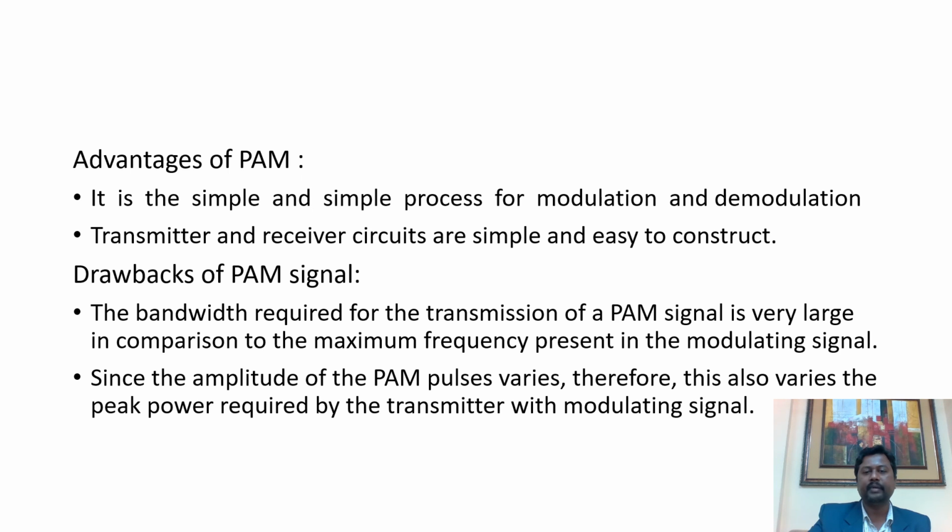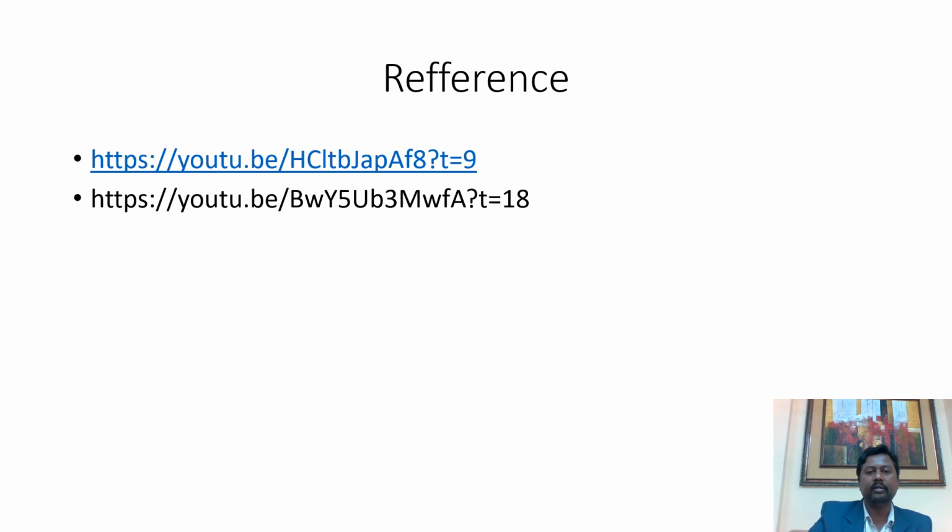Since the amplitude of the PAM pulses varies, this also varies the power required by the transmitter with the modulating signal. So what are its demerits? The demerits are that it requires higher bandwidth and higher power of the transmitting antenna or transmitter. So to avoid that, we do need to adopt pulse width modulation and pulse position modulation methods. Those are the advanced pulse modulation systems. Okay, so that will be covered in the next class.